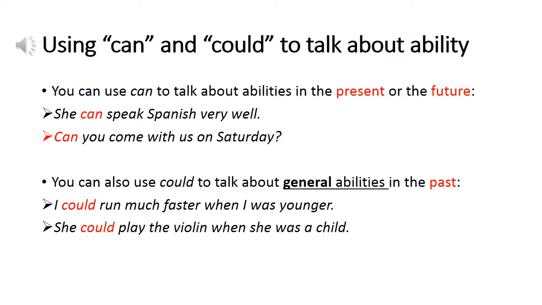You can use can to talk about abilities in the present or the future. For example, she can speak Spanish very well. Or, can you come with us on Saturday? You can also use could to talk about general abilities in the past. For example, I could run much faster when I was younger. Here, when I was younger is a general ability, so I could run faster anytime I wanted. The second example, she could play the violin when she was a child. Again, this is a general ability about a longer period of time in the past.